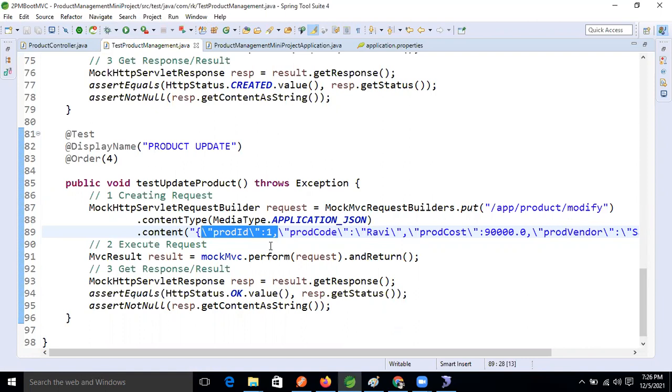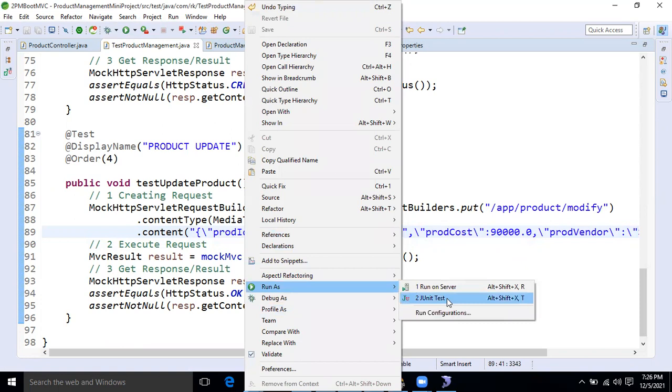Without an ID, that's why I'm asking you to give the ID which is not there in the database. Okay, you want 12, right? Correct. Then what happened? Our test case will fail, guys. Let's see that.